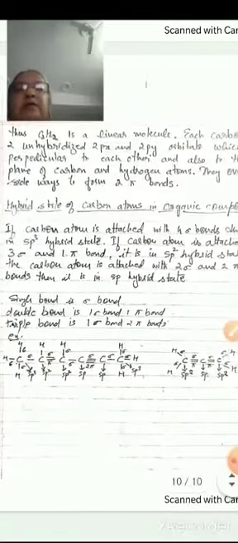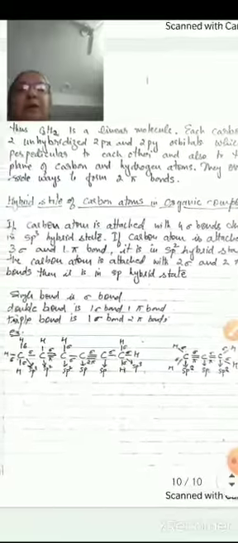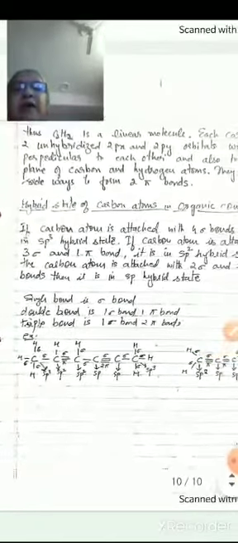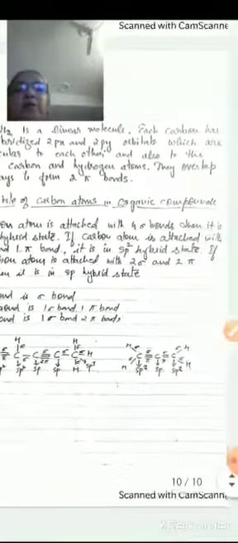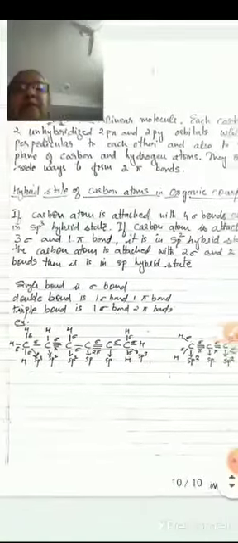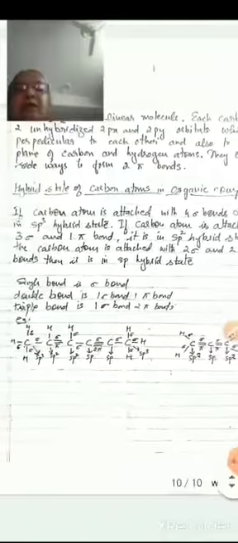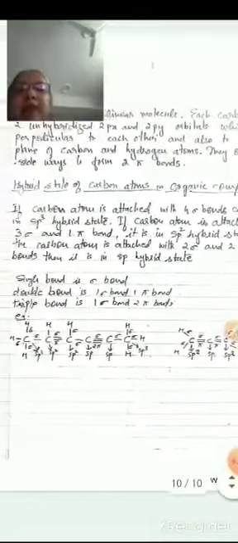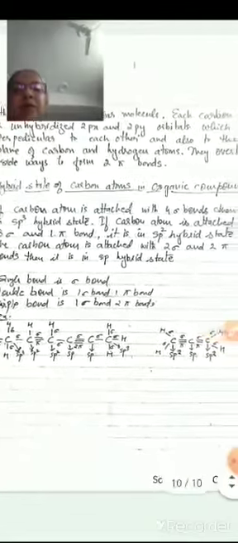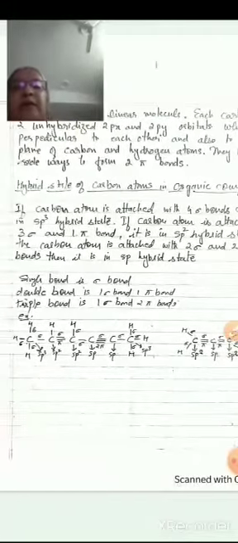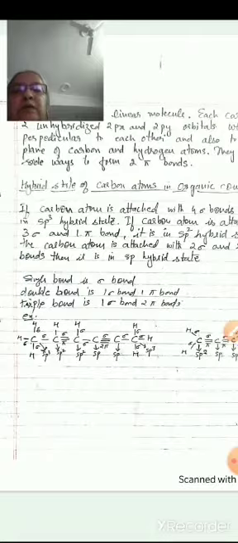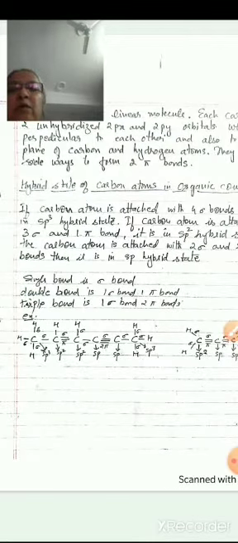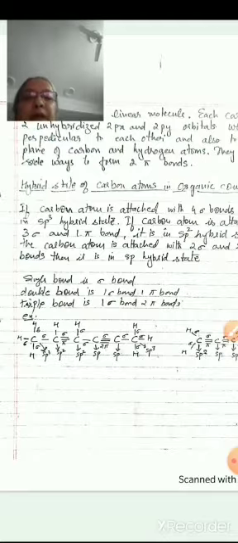If we consider the hybrid state of carbon atoms in organic chemistry by the number and type of bonds, then we see that if a carbon atom is attached with 4 sigma bonds, then it is in sp3 hybrid state. If a carbon atom is attached with 3 sigma bonds and 1 pi bond, then it is in sp2 hybrid state. And if the carbon atom is attached with 2 sigma bonds and 2 pi bonds, then it is said to be in sp hybrid state. So, a single bond is 1 sigma bond, a double bond is 1 sigma bond and 1 pi bond, and a triple bond is 1 sigma bond and 2 pi bonds.